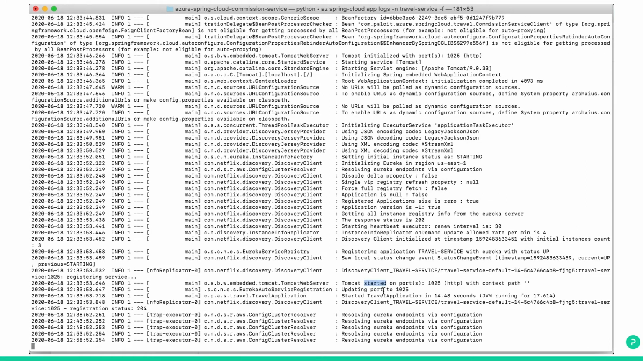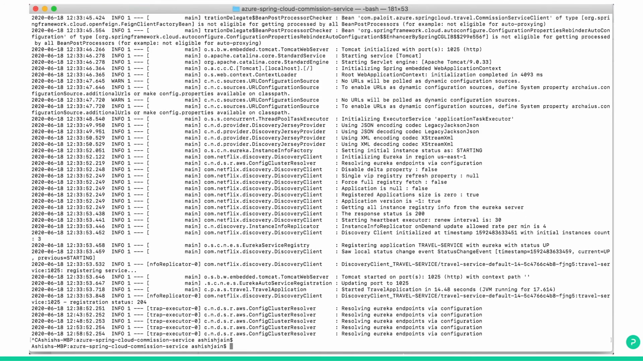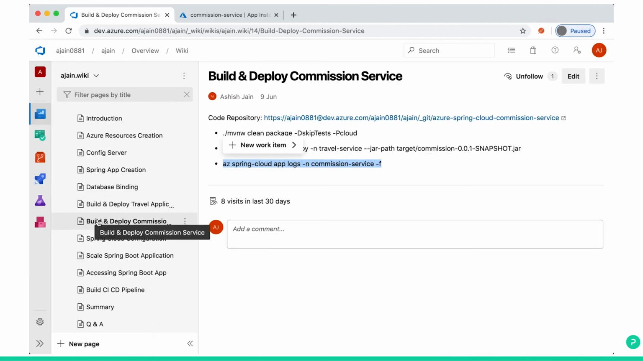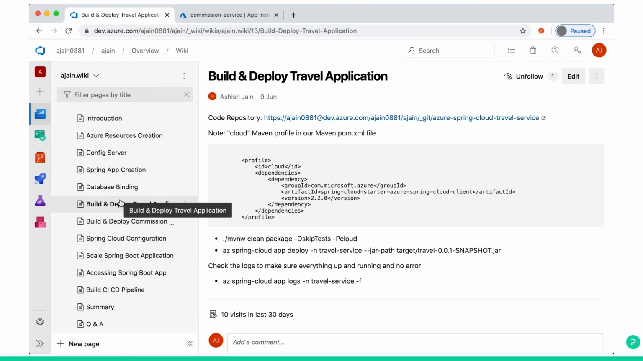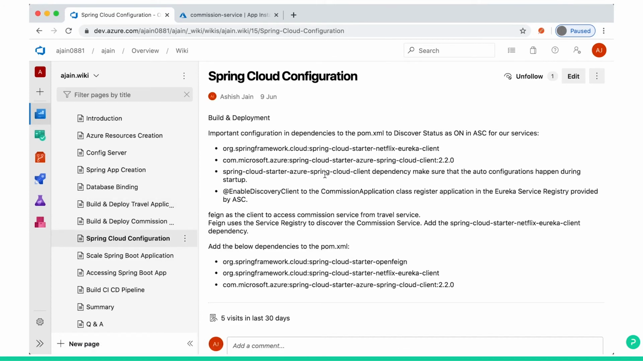So you started the travel application, a normal Spring Boot application, and you can find a similar type of log here. If there is any error or exception, you can check here itself. Let's come out and go to our page. So we have deployed the commission service, and we have deployed the travel application, the travel service, also. Let's see some specific Spring Cloud configuration.